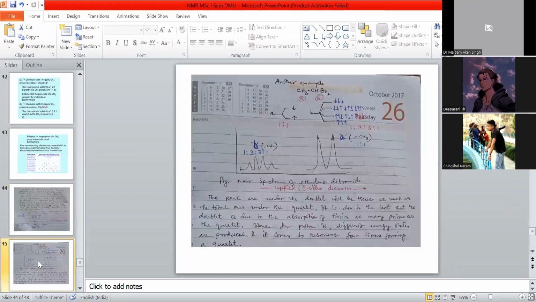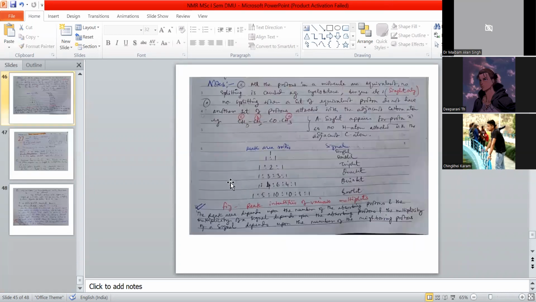Another example we can put like this: 3 protons nearby present for 1 proton. This one is for the A proton and this one for the B proton, because 3 plus 1 is 4. This is a quartet. These are the related peaks. This is for the B proton and this is for the A proton.